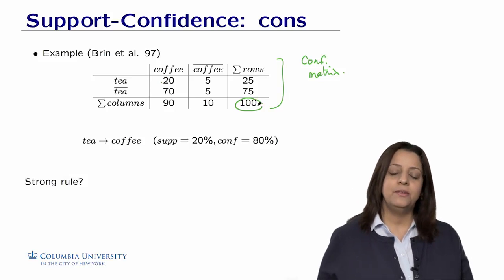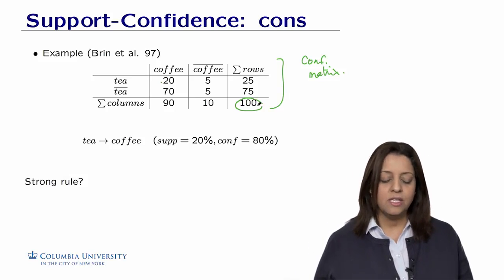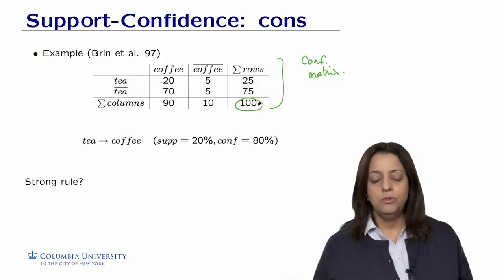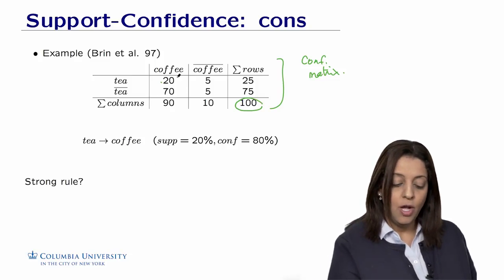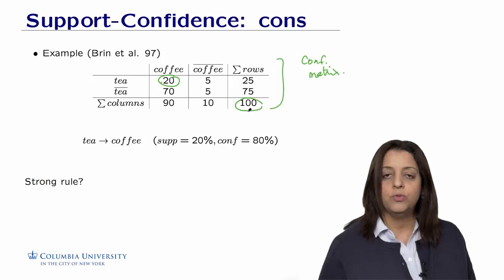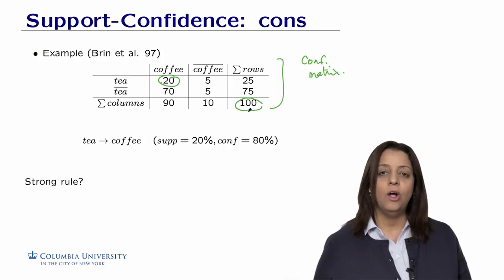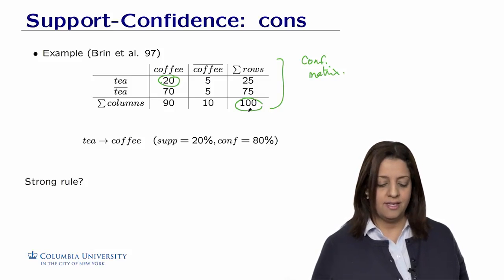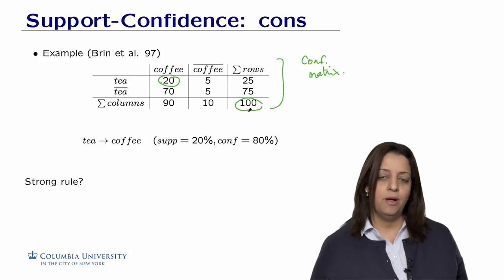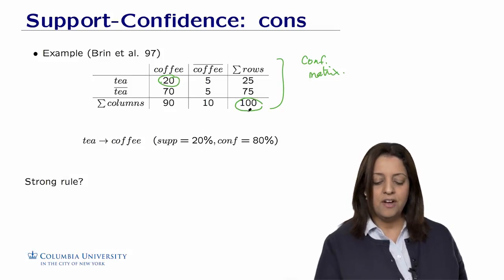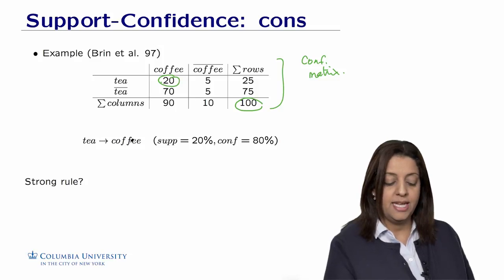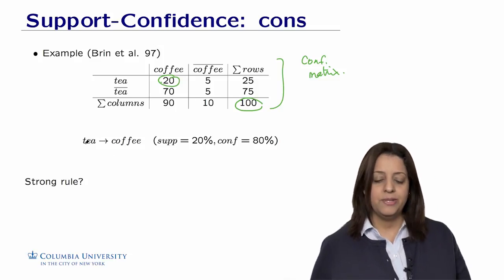All right, so if we are interested in the rule tea implies coffee, this association rule is interesting by the support and confidence framework because the support of the rule would be equal to 20%. We have 20 over 100, which represents 20% of customers who bought tea and also bought coffee. This is the support of the appearance of both tea and coffee in the data set D. The confidence expresses the conditional probability of buying coffee given that the customer bought tea. If you apply the formula of confidence, the support of tea and coffee of 20% divided by the support of tea, it will represent 80%.